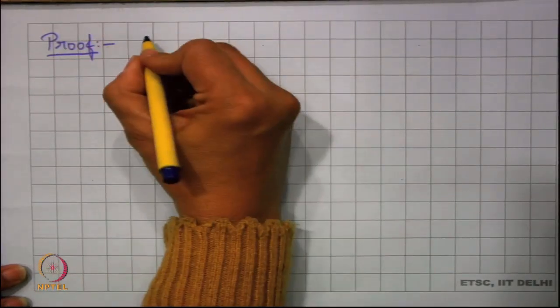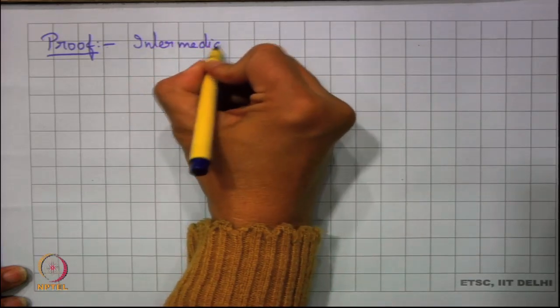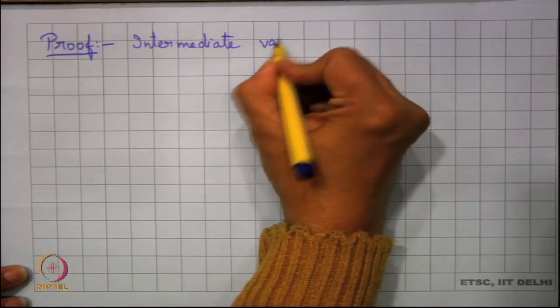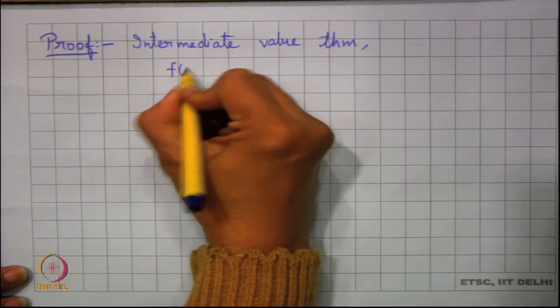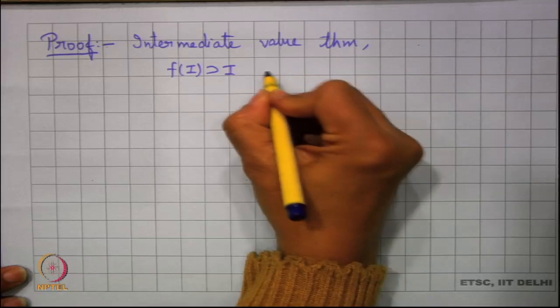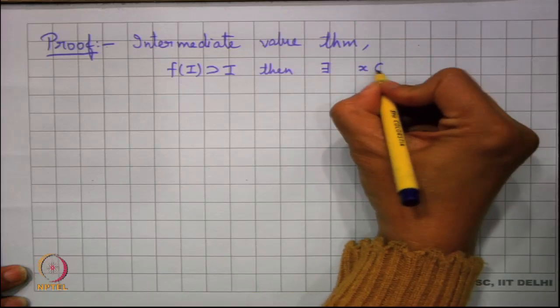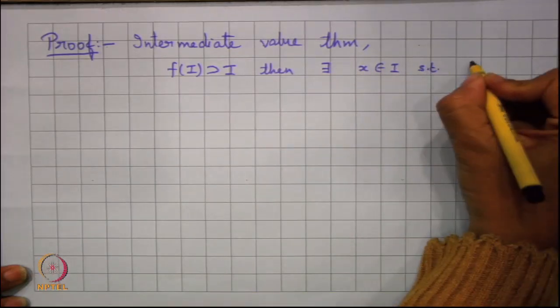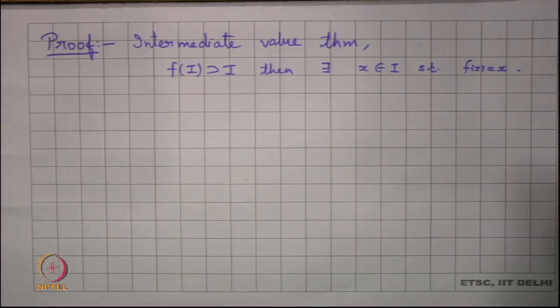So, we have this intermediate value theorem, which says that if f of I contains I, then there exists x belonging to I such that f of x equals x. We are just using this part, and now we will see how we are going to utilize this concept over here.